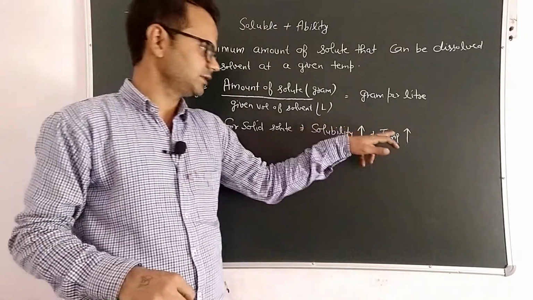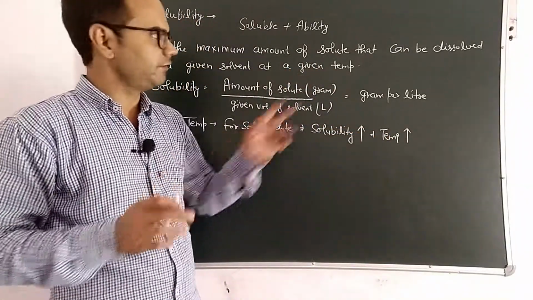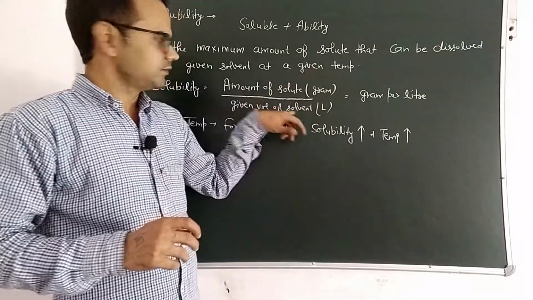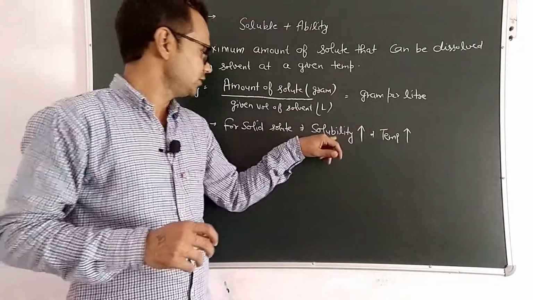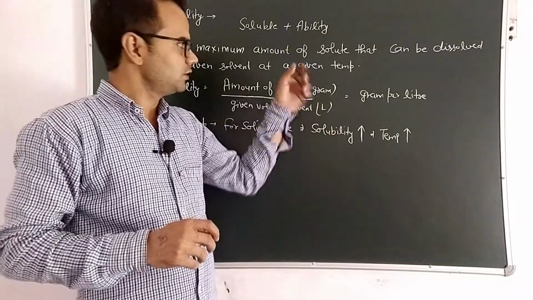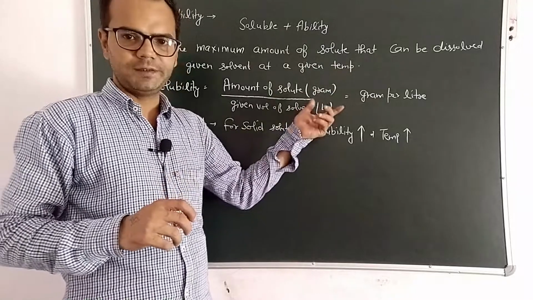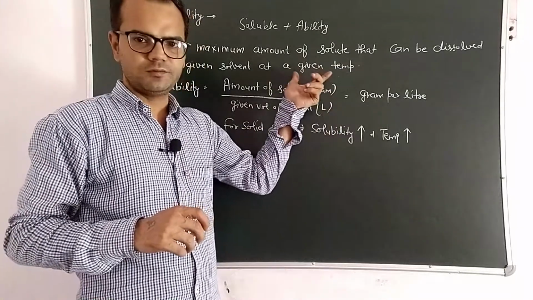As we raise the temperature, the solute particles will collide with each other and they will be more available and more soluble in a given solvent. Because kinetic energy of solid solute particles increases, they will collide more rapidly and will be more soluble in a solvent.